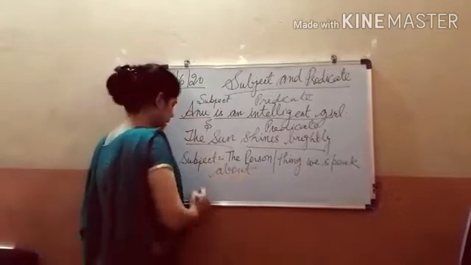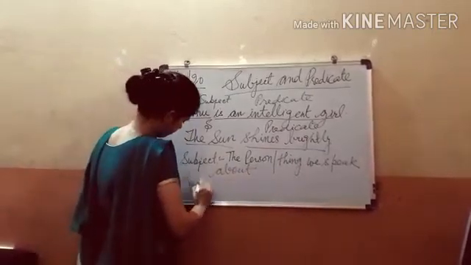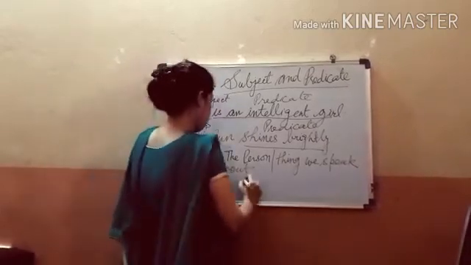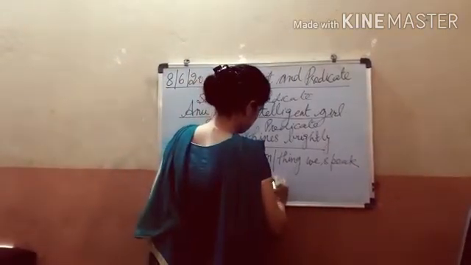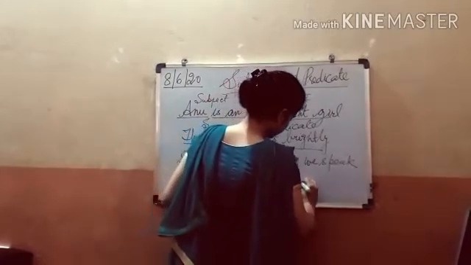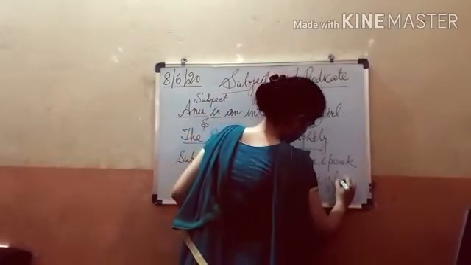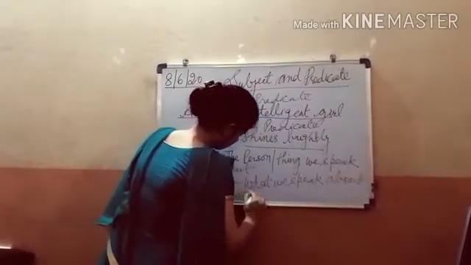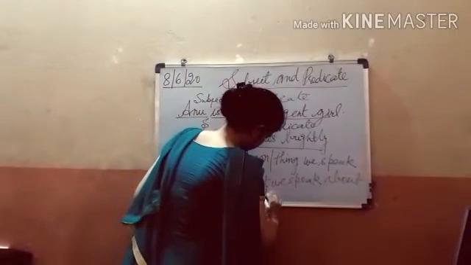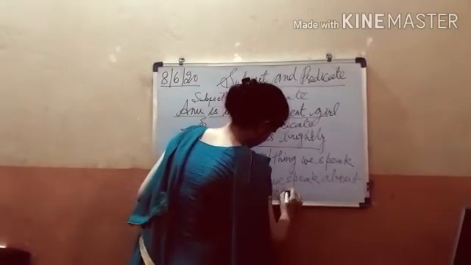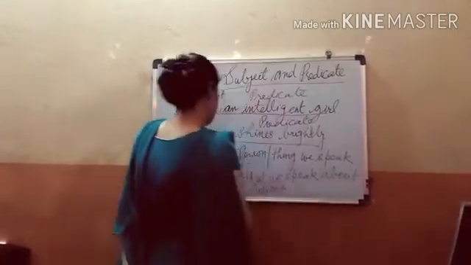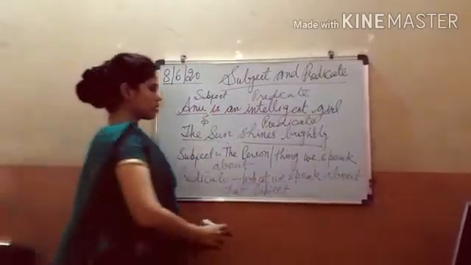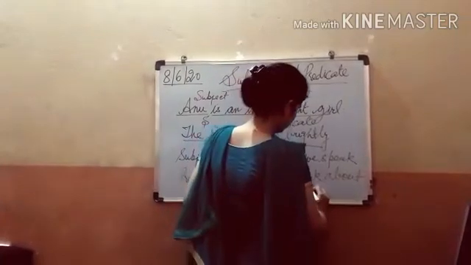And what is predicate then? Predicate is what we speak about that subject, about that person or thing.